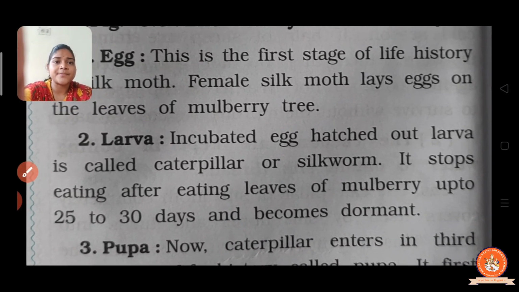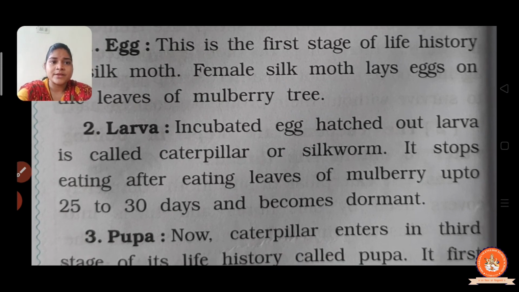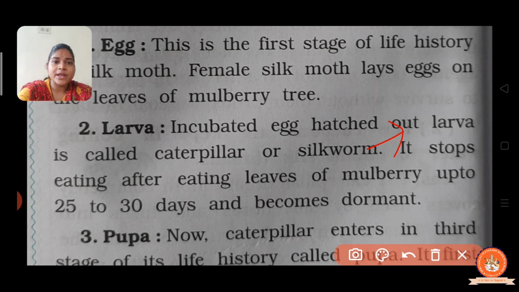Now the second is larva. After the egg is hatched out, the larva is called caterpillar or silkworm. Here make a point. It stops eating after eating leaves of mulberry for 25 to 30 days and becomes dormant. So it continuously eats mulberry leaves for 25 to 30 days.